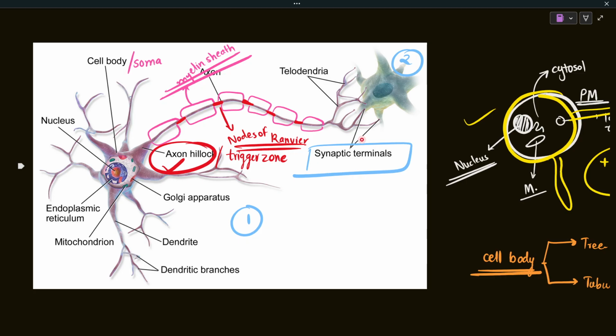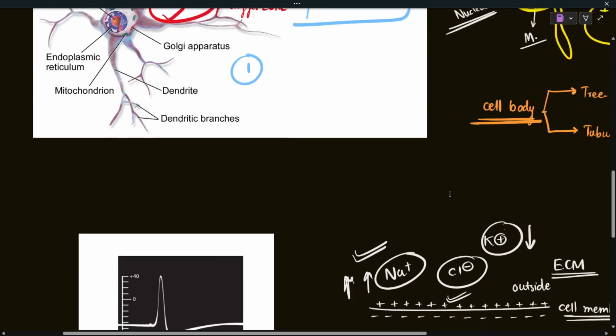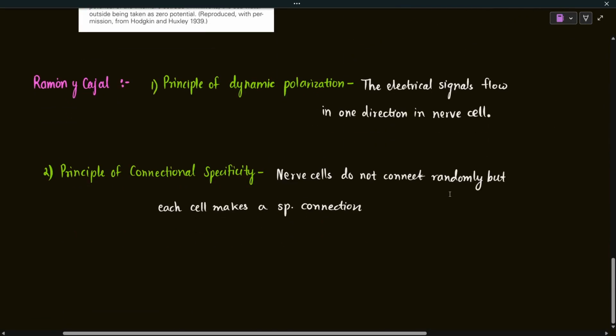So we already discussed both of those principles, which were given by Ramon y Cajal. The principle of dynamic polarization states that the electrical signal flows in one direction, and the second principle, the principle of connectional specificity, states that this meticulous formation of connections by the nerve cells is not random, rather it is very specific.